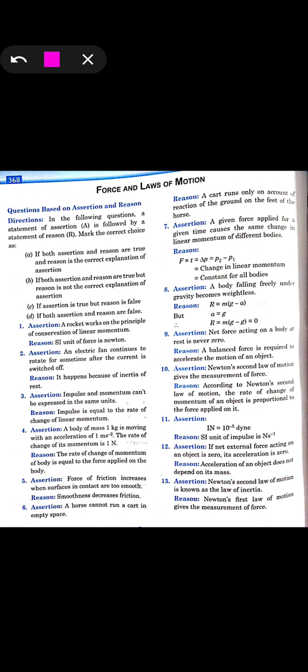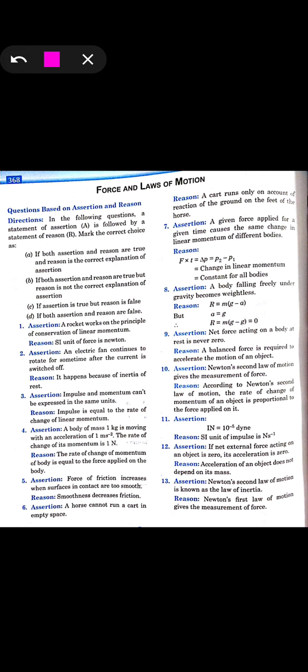Similarly, see the 13th one, that is Newton's second law of motion is known as the law of inertia. This is a wrong statement because the first law of motion is the law of inertia. Newton's first law of motion gives the measurement of force. This is also wrong, that is inverse. The second law gives the measurement of the force and the first law gives the inertia. So that will be the D option, that is assertion and the reason both are wrong.